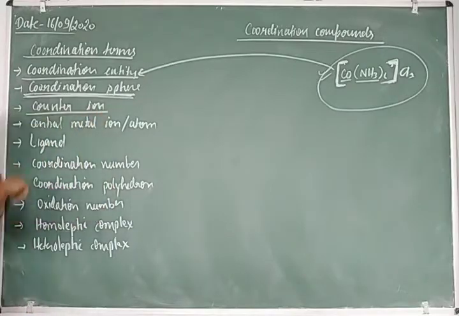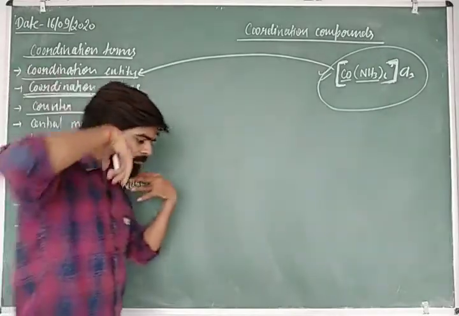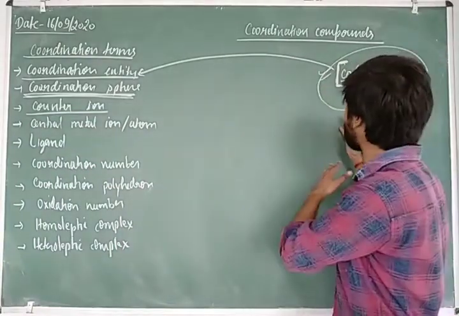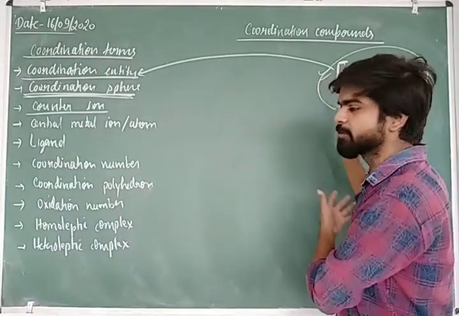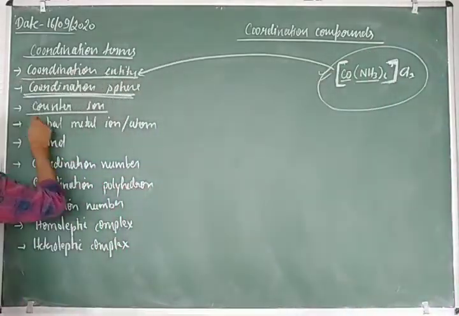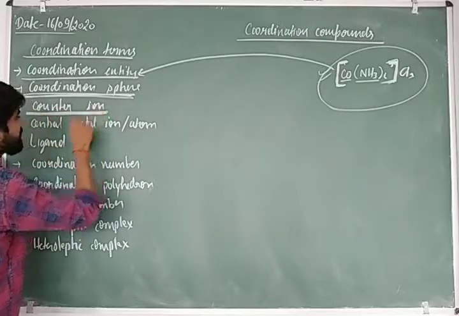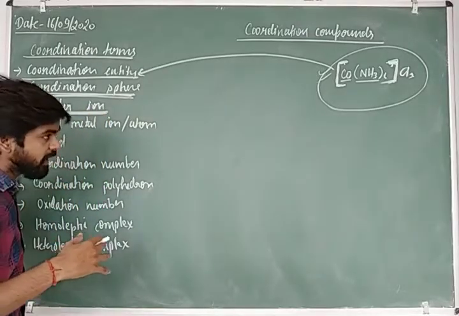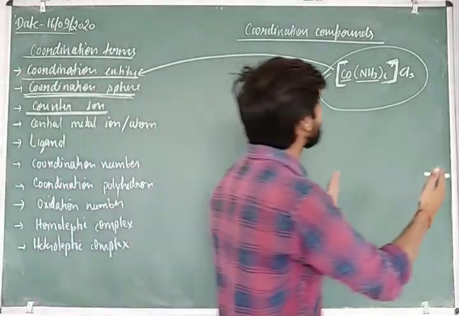What is the counter ion? Those ions which are present outside of the large bracket or coordination sphere are known as counter ions. The counter ion may be on the left side of the coordination sphere as well as the right side.